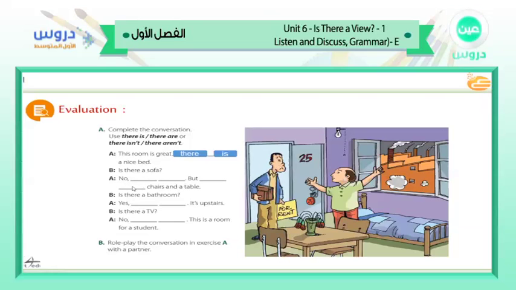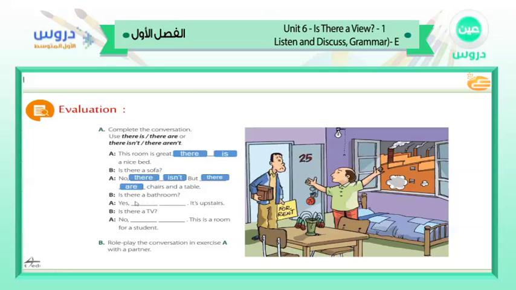A said, no, there isn't. But there are chairs and tables. Why do we say there are chairs and tables? Because it is plural. Here we have the plural form, not the singular.